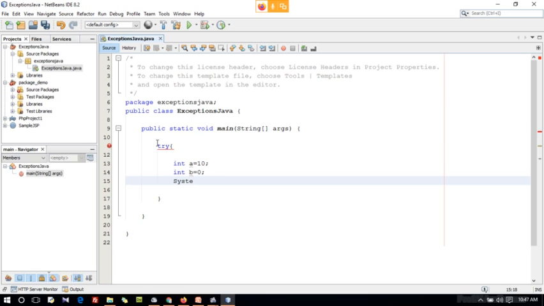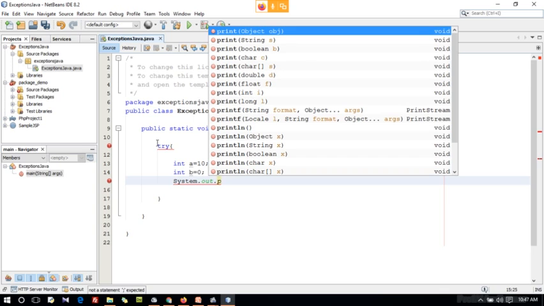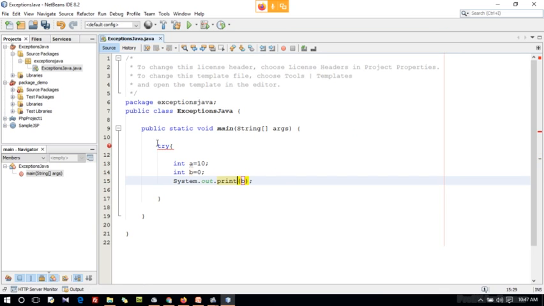System.out.println, and inside this I'm going to do a division operation.